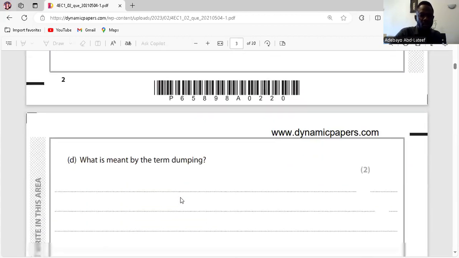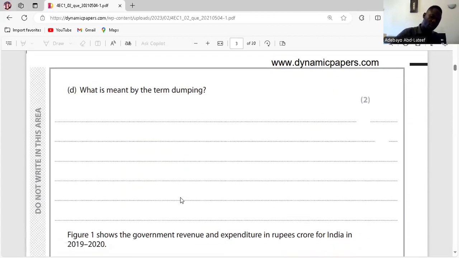Go to question D. What is meant by the term dumping? Dumping is a situation whereby an imported product is sold at a price less than the cost of production. The cost of production is higher, but they are selling those imported products at a price below the cost of production. So let me cite an example.